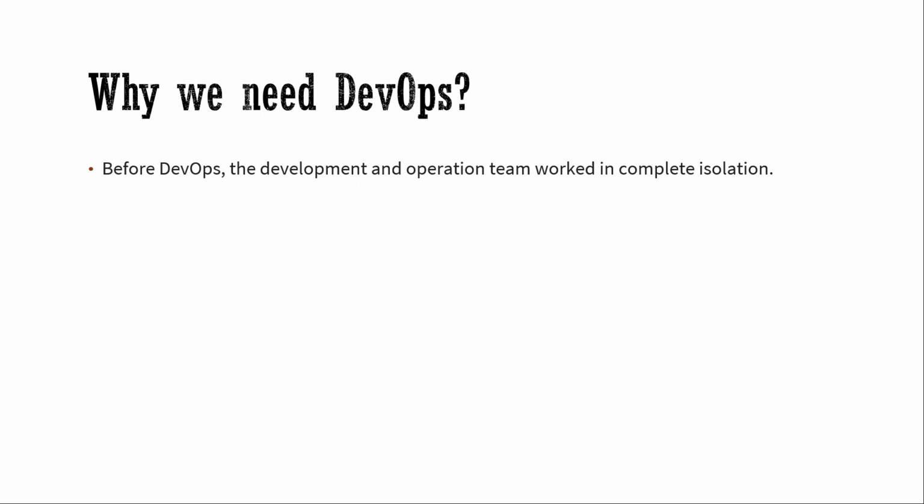So we will create a new document and that will be sent to the operation team, and they will do the deployment, which takes a lot of time and a lot of review needs to be done. So the operation teams don't know what the problem is during the deployment.